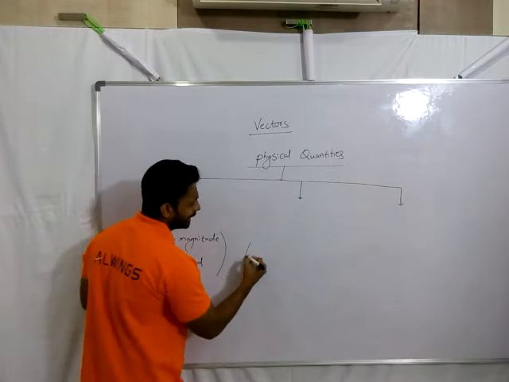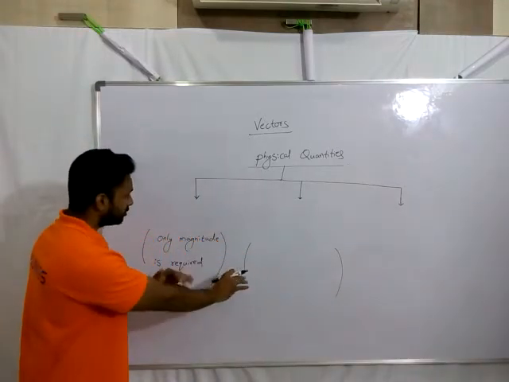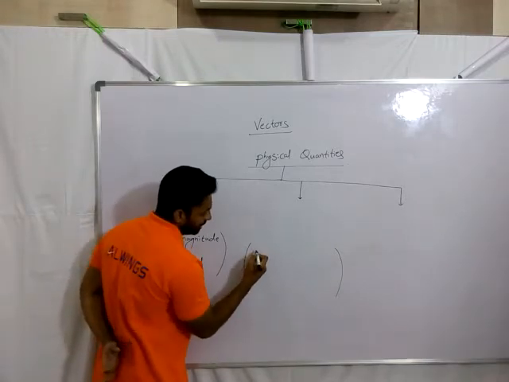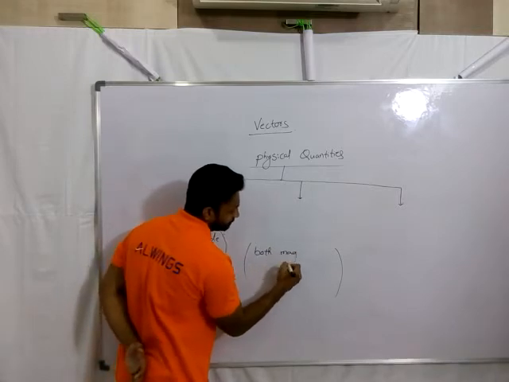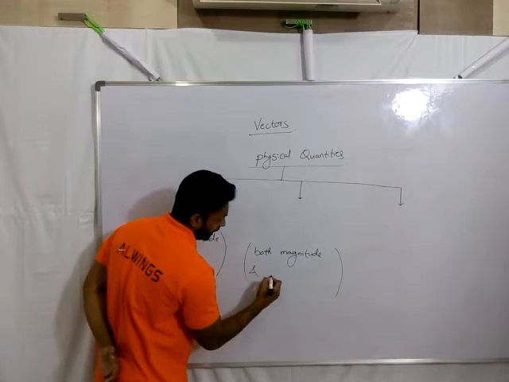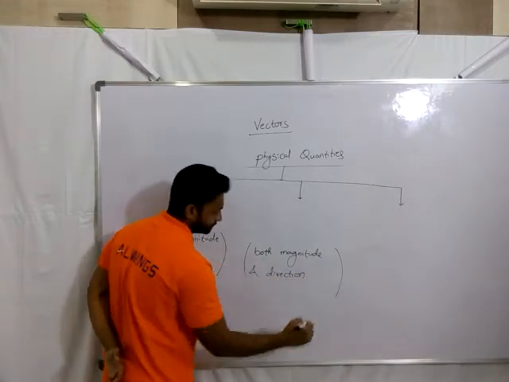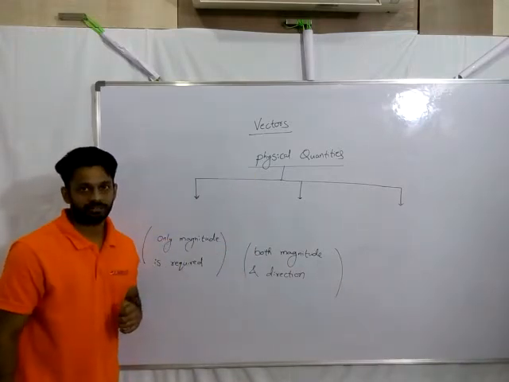So those are the second category, the second variety of physical quantities. Those quantities, to describe them completely, need both magnitude and also direction. That's the second variety of your physical quantities.